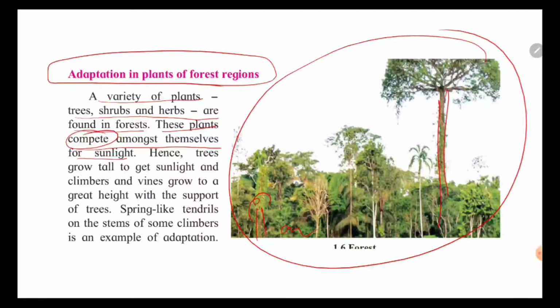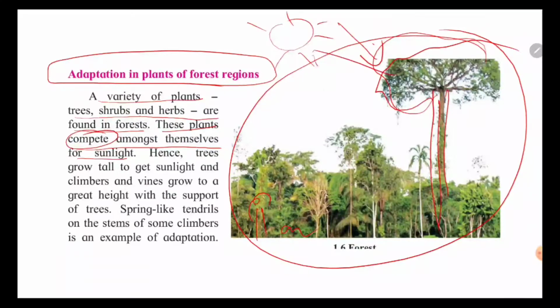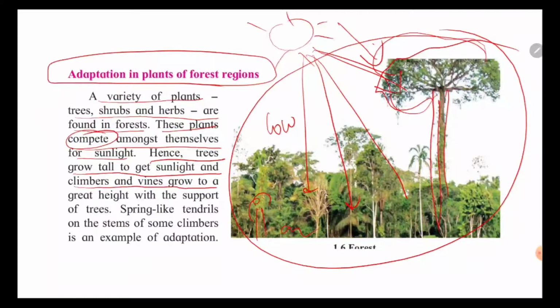They compete for sunlight. यानी जो जितना बड़ा रहेगा उतना ज़्यादा उसको sunlight मिलेगा. This is the reason why the big plant becomes bigger, because it is getting more sunlight, and the small plant is getting low sunlight because it is down, while the bigger plant is getting more sunlight because it is up. Hence trees grow tall to get sunlight, and climbers and vines grow to great height with the support of the trees.